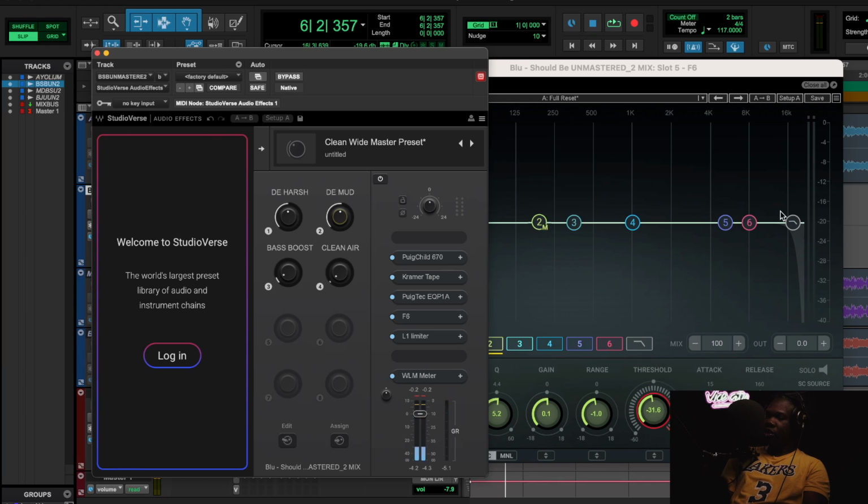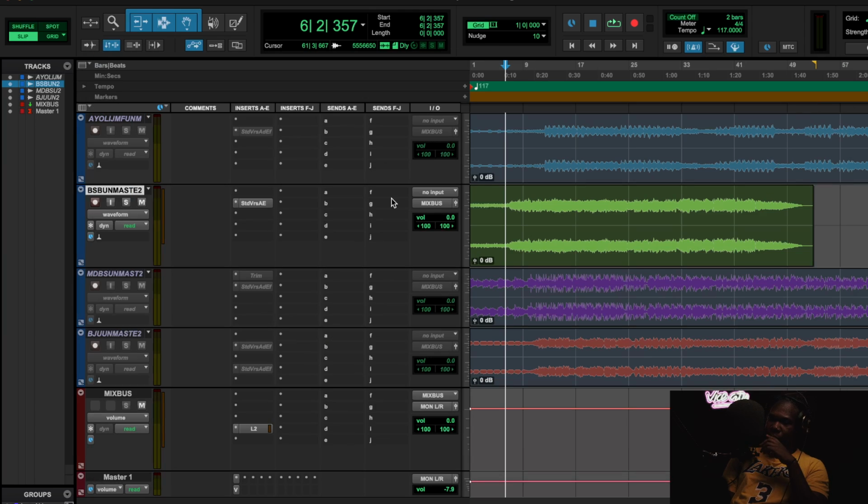So the only thing those things are doing is just controlling threshold, pretty much. They're not controlling the max amount of range or nothing like that. This is max 1 dB, and I think the other one is max 1 dB. So you can't mess it up pretty much, all right? So that's the clean wide preset, okay?